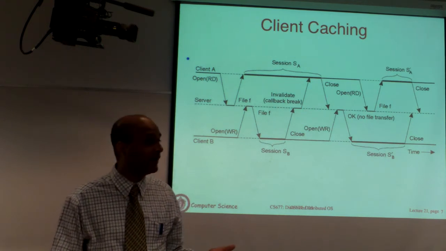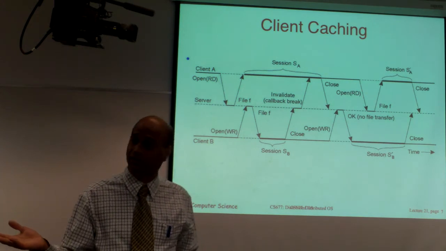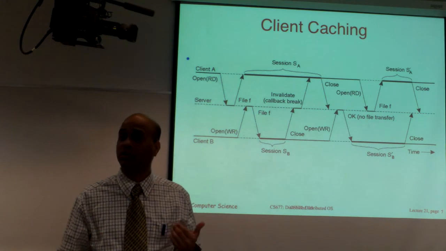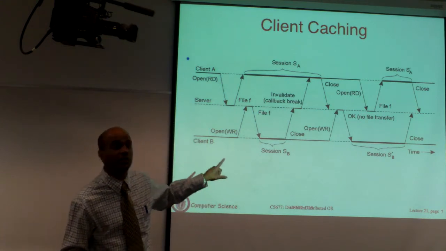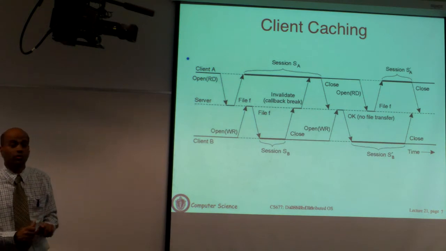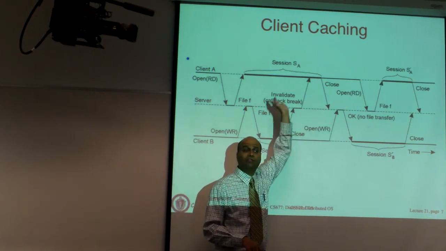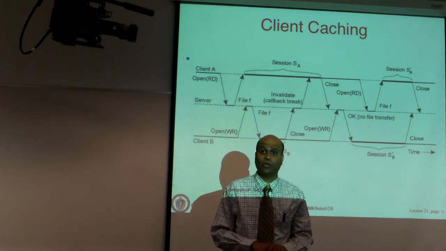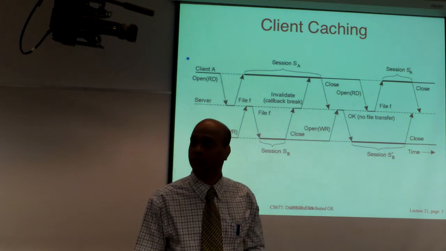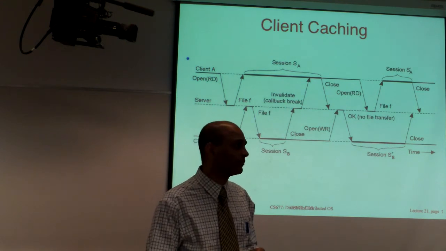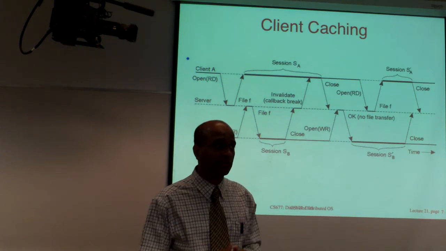Unlike in NFS, where we said after you make a write, in 30 seconds those writes are sent over to the server. So even during the midst of making changes, other clients are going to see those changes. Here that is not the case. You'll only see it when the session ends, when you close the file and the invalidates or the changes are sent over. Different design decisions from NFS or Unix file systems. Any questions on this? Okay, so that's the first of the file systems.